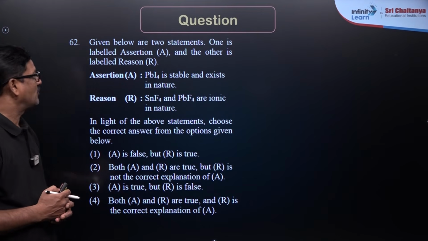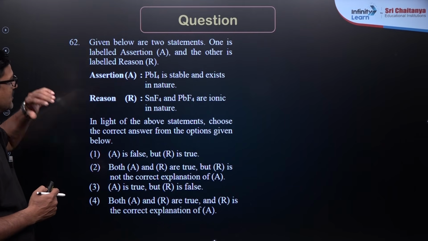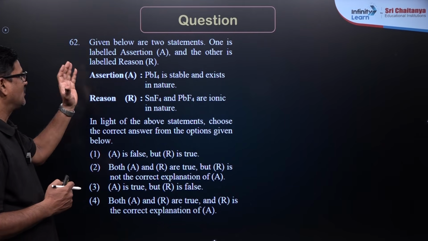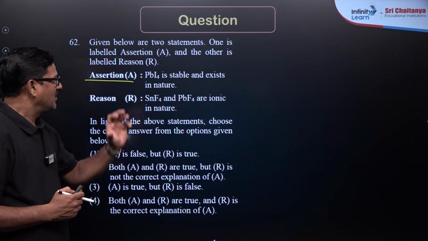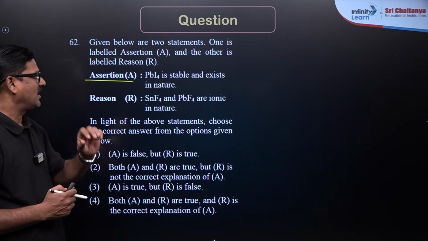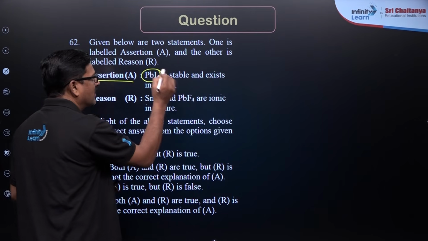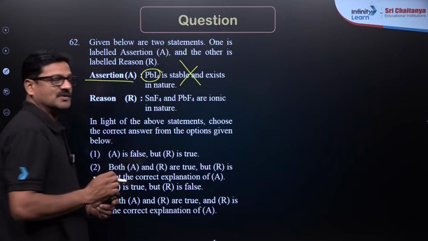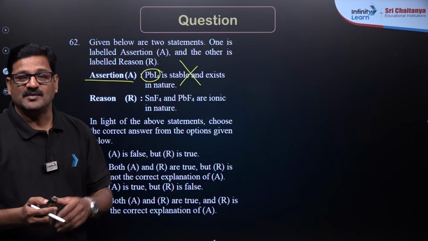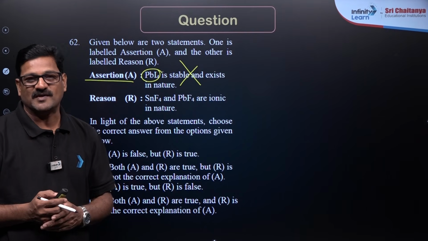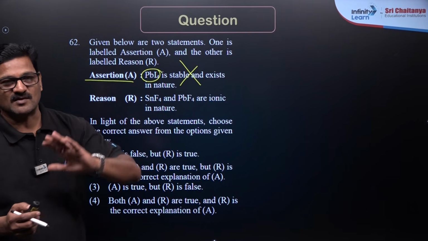So students, here is one more question. Given below are two statements. One is labeled as assertion, another one is labeled as reason. Assertion A: PbI4 is less stable and exists in nature. PbI4 is not stable due to the inert pair effect, Pb2 plus and Pb4 plus. So Pb4 plus is not stable.